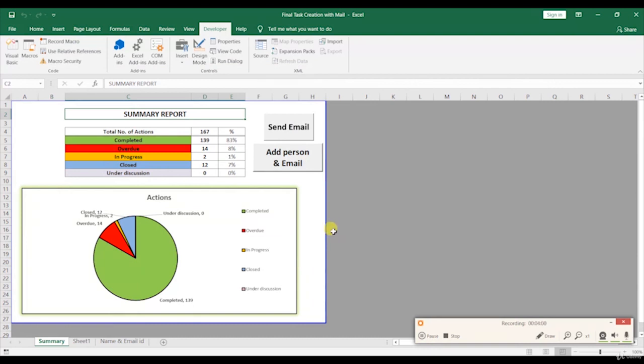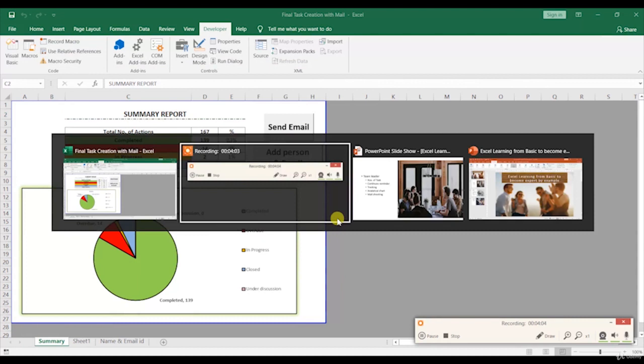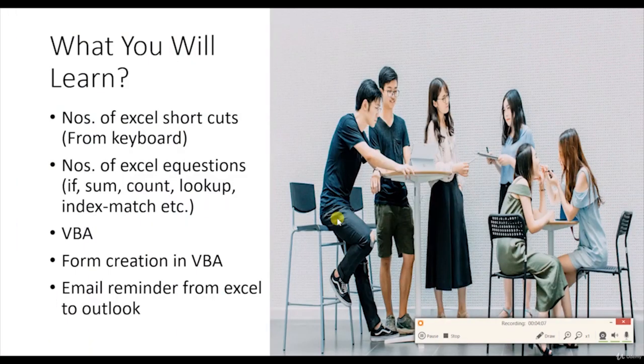So be with this course. I will teach you many things. What are you going to learn in this course? A number of Excel keyboard shortcuts which are widely used, like Control plus, Control Shift plus, Control down in Windows. These are the shortcuts required for daily use, like insert column and so on. A number of Excel formulas like if, sum, count, lookup, index, match, etc. You will also learn VBA, the Visual Basic Editor, and form creation and how this form will work.